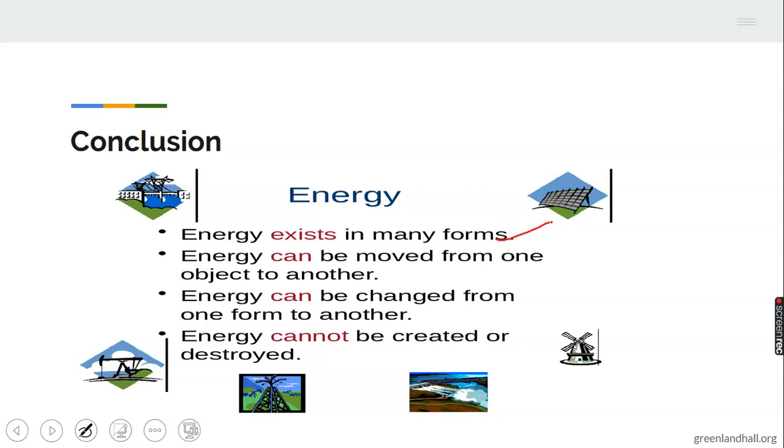Then energy can be moved from one place, one object to another. Energy can move from any object to another. Then energy can be changed from one form to another. I told you before that we can change any form of energy, from light to chemical, from chemical to mechanical, from sound to light. We can change energy from one form to another.